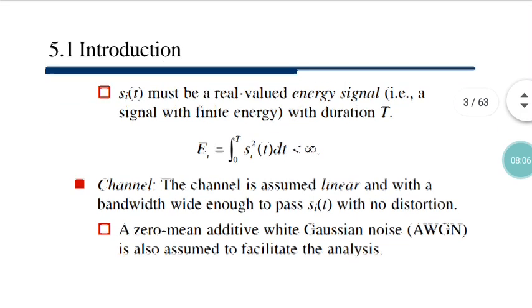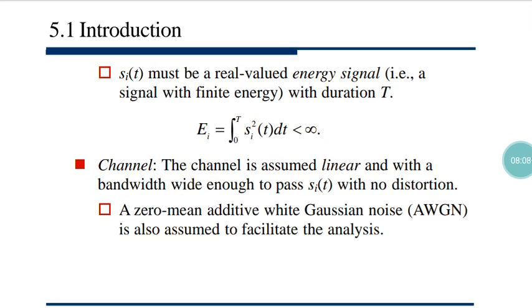The next portion is called the channel. So what is the channel? The channel is assumed linear and with a bandwidth wide enough to pass s_i(t) with no distortion. So the term is important here, linear. Why is it called linear? Because when a linear channel is assumed, obviously the calculation follows linear geometry. But if something non-linear comes, obviously non-linear geometry will be followed.